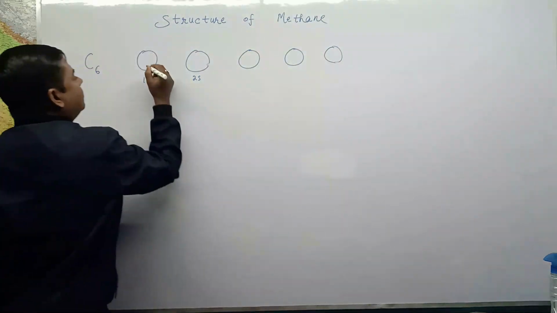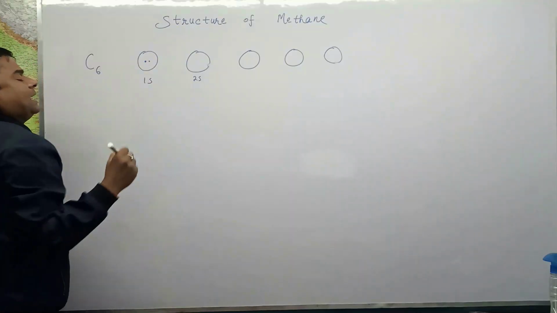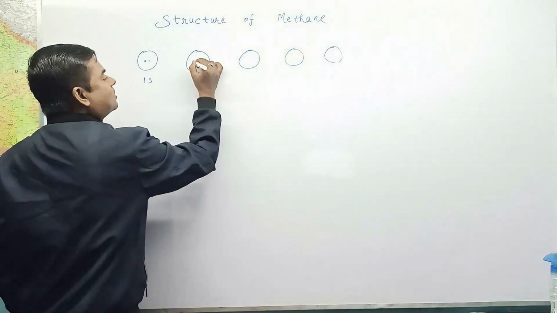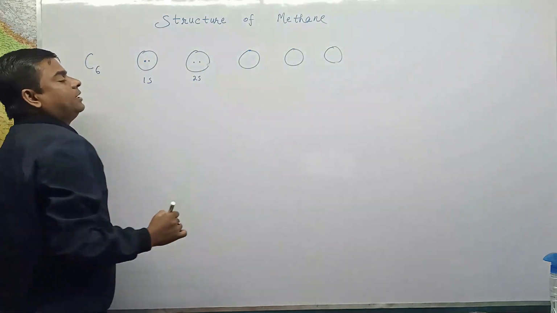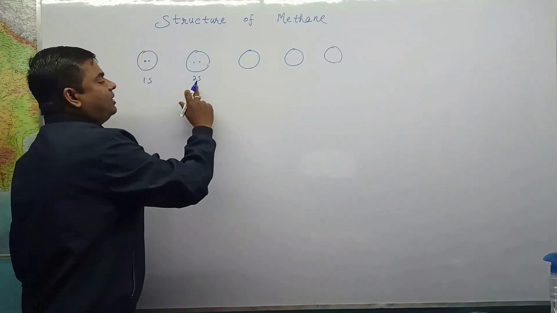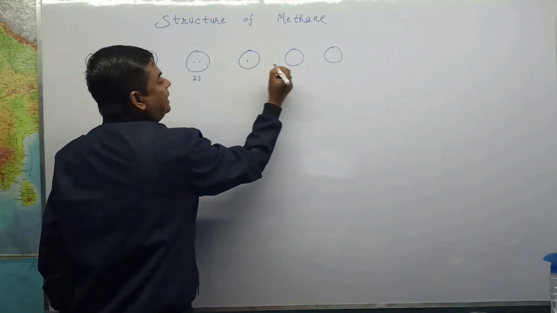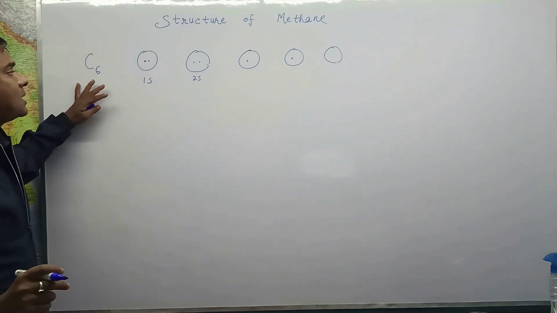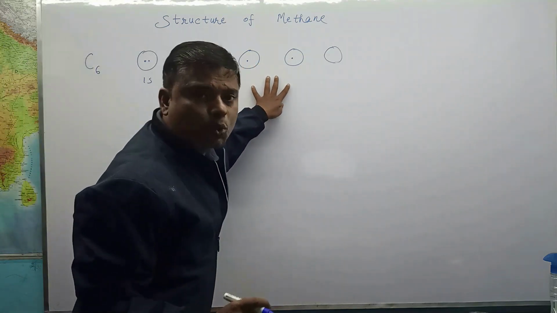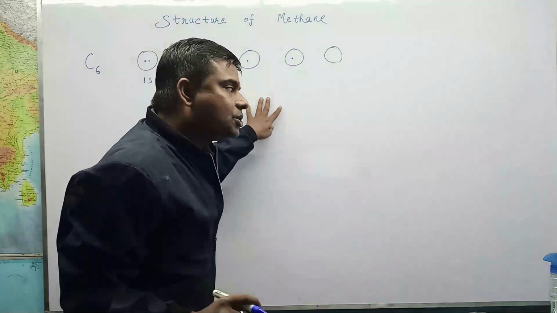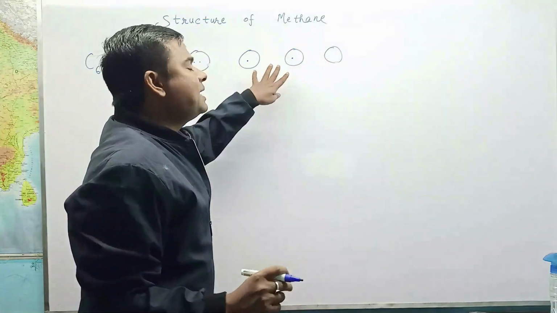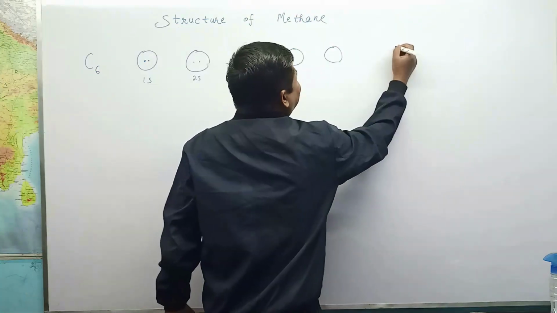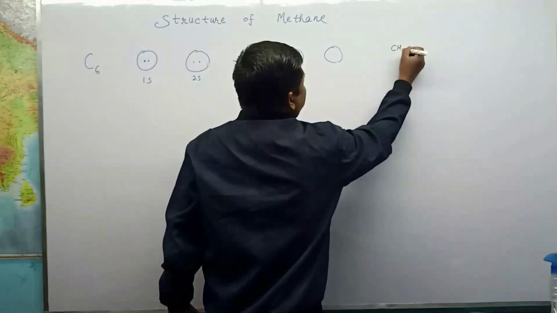1s has 2 paired electrons, 2s also has 2 paired electrons, and in 2p we have 1 electron and 1 electron. So in this ground state, carbon has only 2 unpaired electrons, and if carbon had only 2 unpaired electrons, it might form a compound like CH2, which is not generally formed.